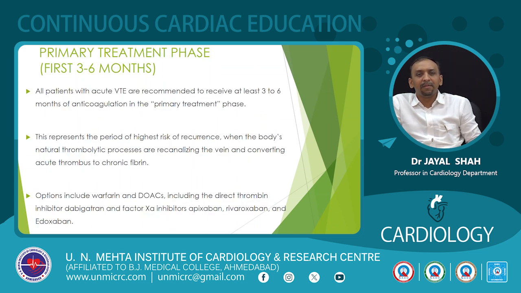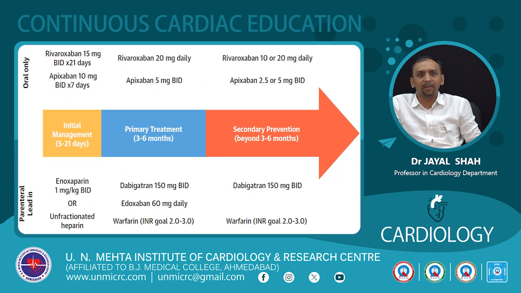Next comes the primary treatment phase, which is the first 3 to 6 months. All the patients with acute VTE are recommended to receive at least 3 to 6 months of anticoagulation in the primary treatment phase. It represents the period of highest risk of recurrence, when the body's natural thrombolytic processes are recanalizing the vein and converting to chronic fibrin. Options include warfarin and direct oral anticoagulants, including the direct thrombin inhibitor and factor Xa inhibitors apixaban, rivaroxaban and edoxaban.